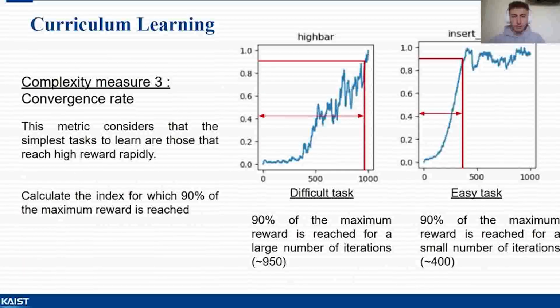The last metric considers that the simplest tasks to learn are those that reach a higher reward rapidly. It consists in calculating the index for which 90% of the maximum reward is reached. We then calculate the ratio of the index over the number of iterations. The higher the ratio is, the more complicated the task is.